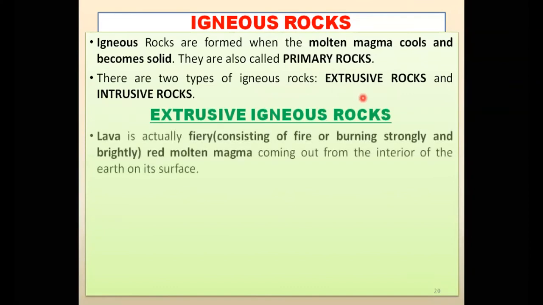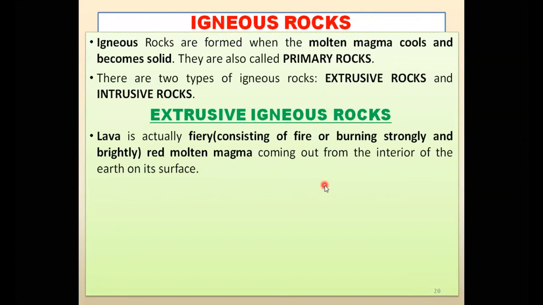Let me tell you, what is lava? We are discussing extrusive igneous rocks. Lava is actually fiery. Fiery means आग से बना हुआ, made of fire. Lava is actually fiery red molten magma. Red color का होता है, और वो molten यानी कि पिघला हुआ होता है, and it is known as magma. So lava is fiery, red, molten magma coming out from the interior of the earth, है ना?